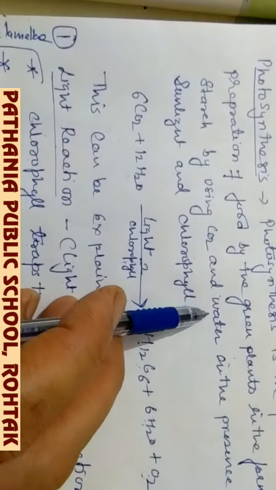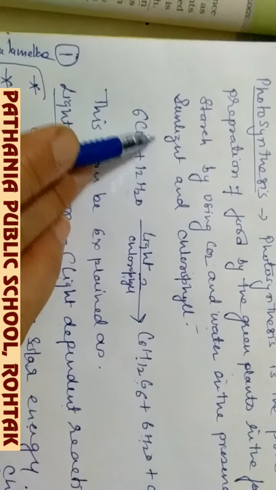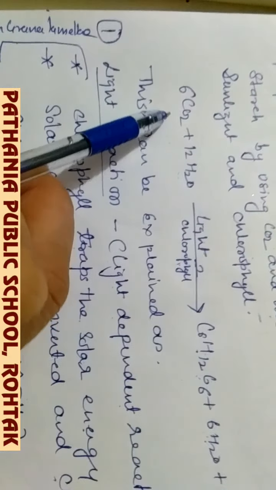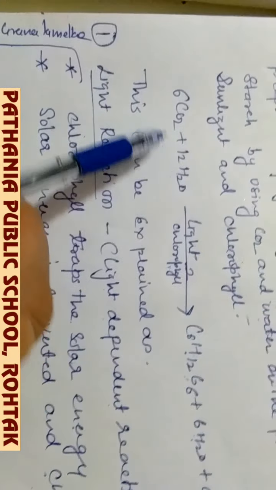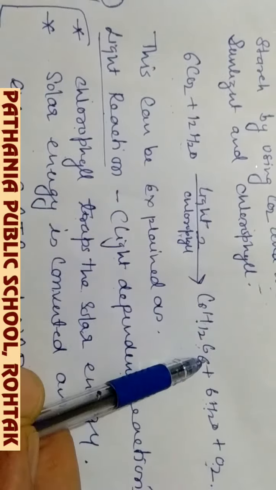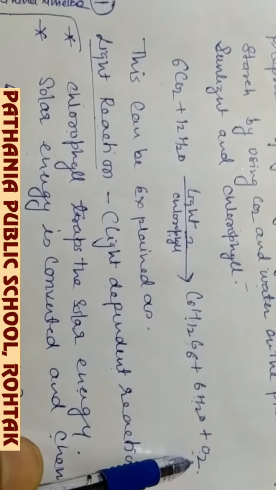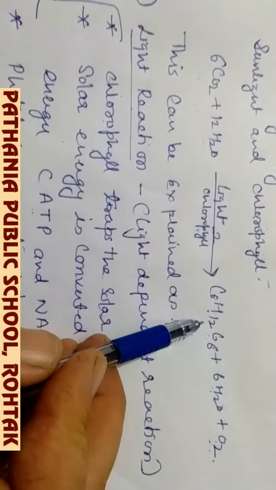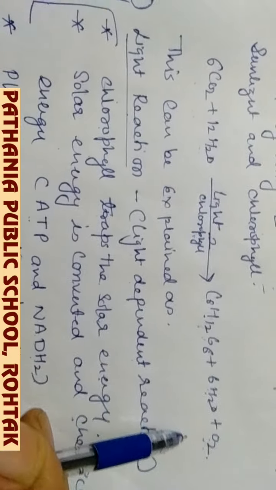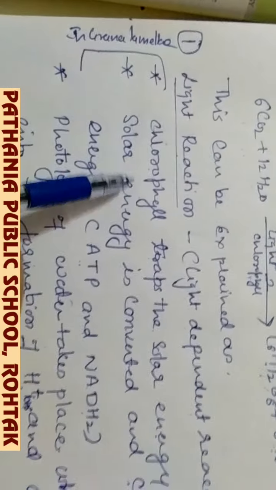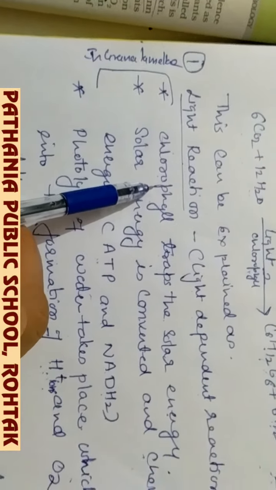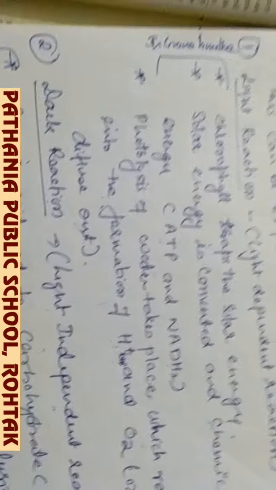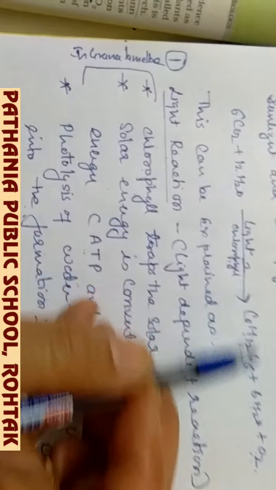Now before discussing the function of the chloroplast, I would like to discuss the summary of photosynthesis. Photosynthesis is actually the process of preparation of food by the green plants in the form of starch by using carbon dioxide and water in the presence of sunlight and chlorophyll. And this can be written in the form of the equation: 6CO2 plus 12H2O gives you C6H12O6, 6H2O and 6O2 in the presence of light and chlorophyll. Here this is mainly the preparation of food, but the oxygen is also formed as a byproduct.